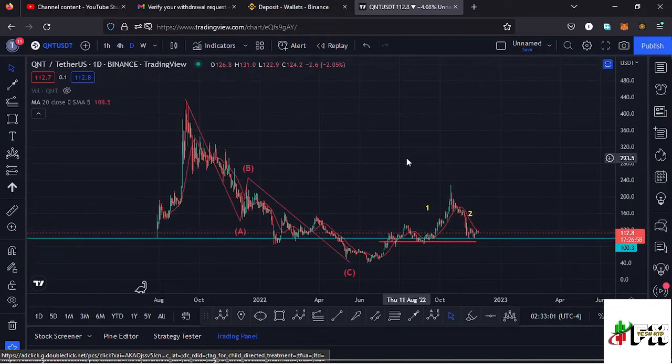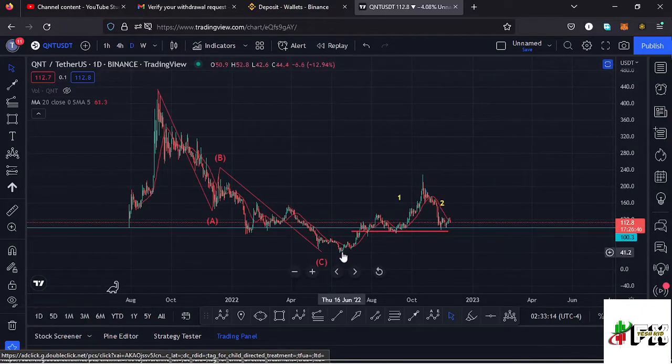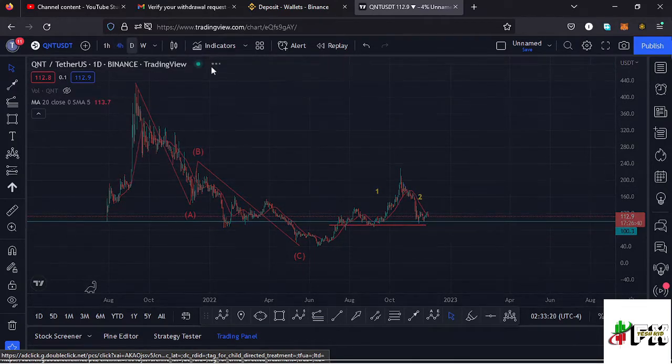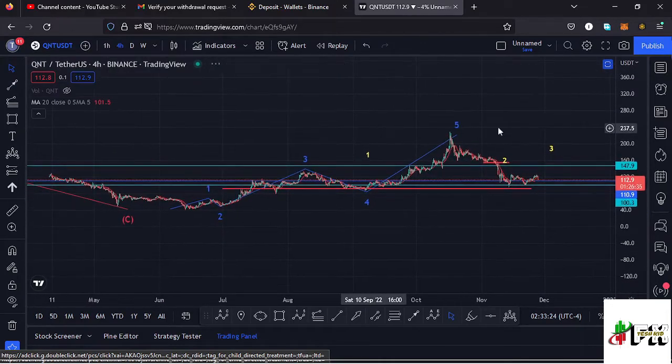the Quant chart, and I want to kickstart my analysis here on the daily chart by giving a brief of what has been happening. From the all-time high, Quant has been seeing lower prices in this massive ABC corrective structure, which has now taken us back to around the $40.1 mark. And after making that low, we have been seeing a very nice bounce over here, which has been obeying the Elliott wave structures. And jumping to the 4-hour chart so that you can see the Elliott wave structure that I'm talking about,